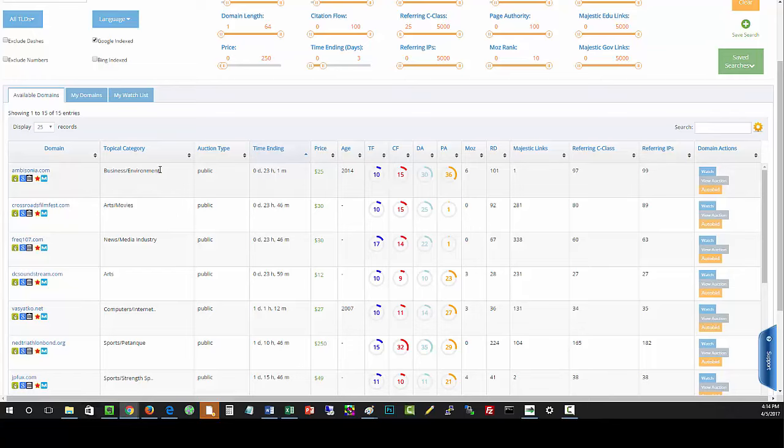We also list the topical category, reemphasize what the auction type is, when it's ending, the price, and then the age. Sometimes we either can't pull the age or our engine is still parsing, so you just have to give it a little more time.